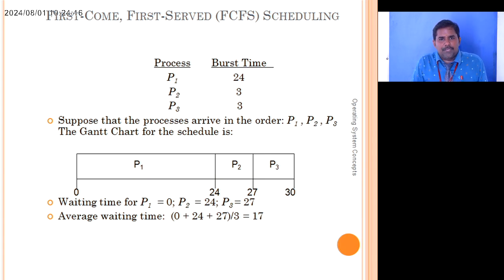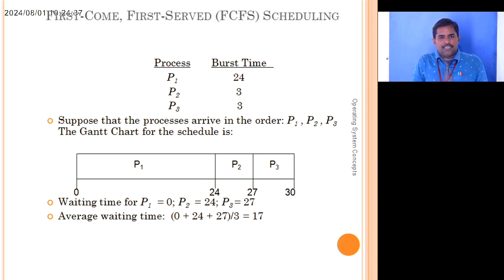We have processes P1, P2, P3. The P1 burst time is 24, P2 burst time is 3, and P3 is 3. Suppose the processes arrive in the order P1, P2, P3, with burst times 24, 3, 3. In that case, the Gantt chart looks like this.